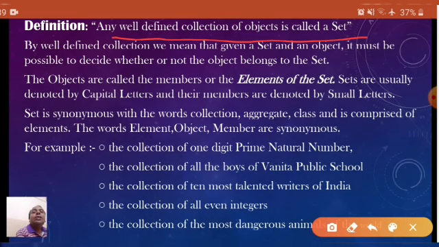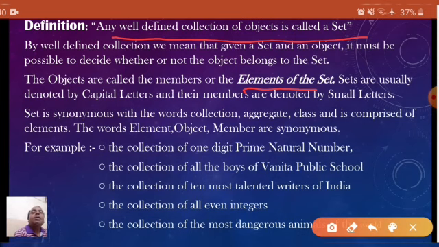The objects are called the members or the elements of the set. The elements are actually the objects of the set or the collection. Sets are usually denoted by capital letters and their members are denoted by small letters. This is simply a convention that we use, to denote the set by a capital letter and the members by small letters.